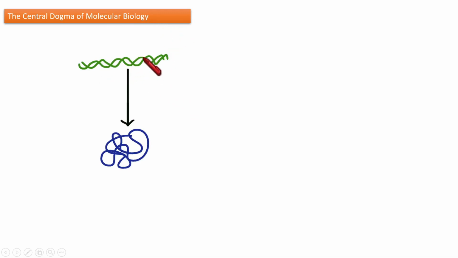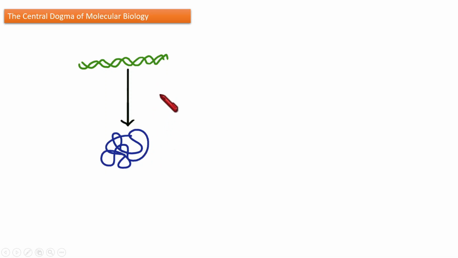From DNA, based on the information stored in the DNA, a protein or enzyme is forming. But DNA directly cannot form the protein. It needs a mediator to work in between this DNA and the final protein.